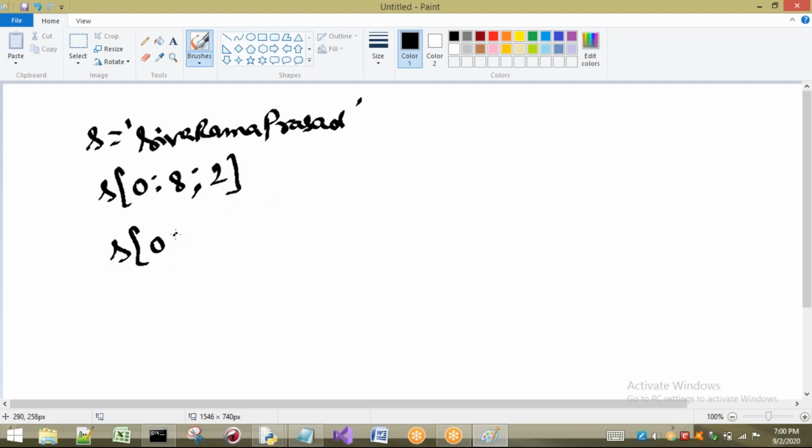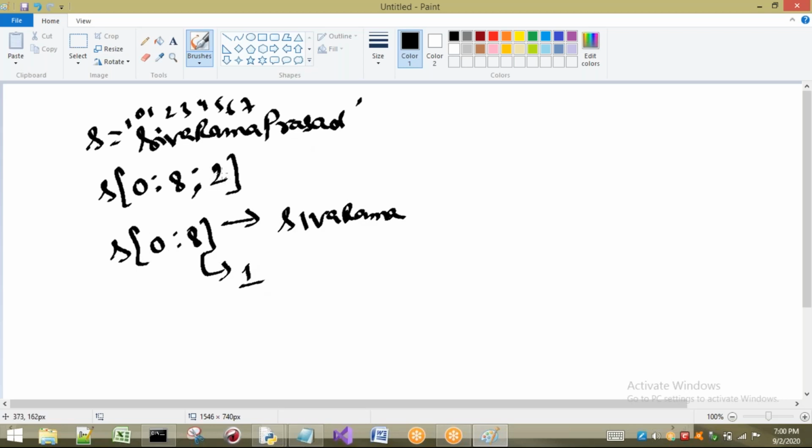Next one is 0 to 8. In this way I will take. Then what is the value up to what we are going to get here? This is 0 1 2 3 4 5 6 7. 8 means we will get only up to 7. So I will write this one, SIVA RAMA. This is the output if I write this one, because here by default what is the step? By default it is 1, but here I'm going to take 2.